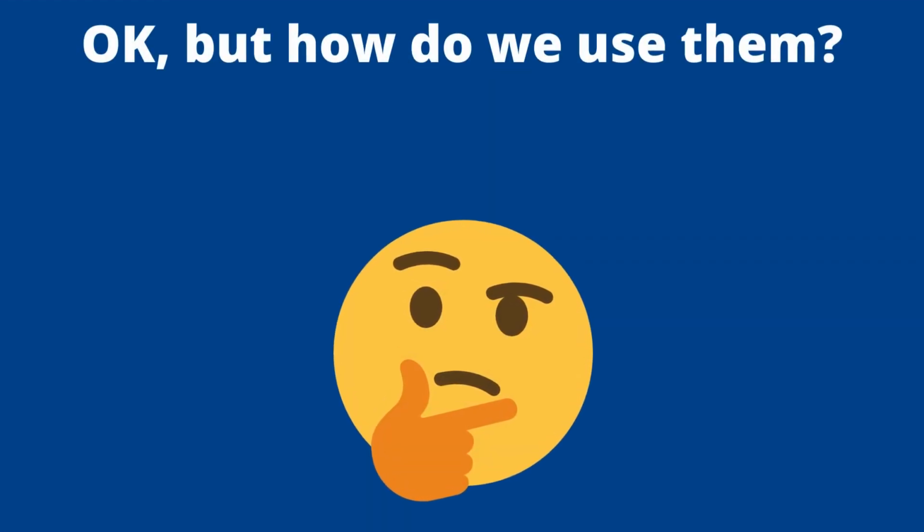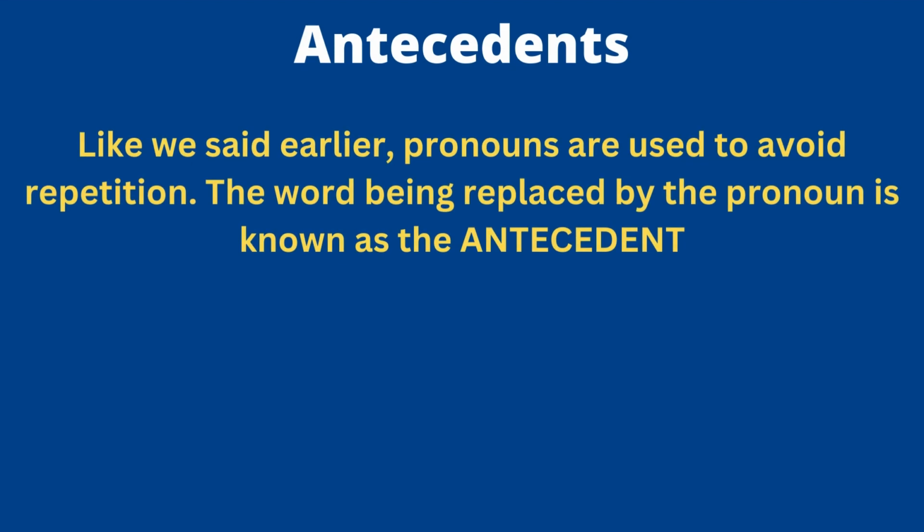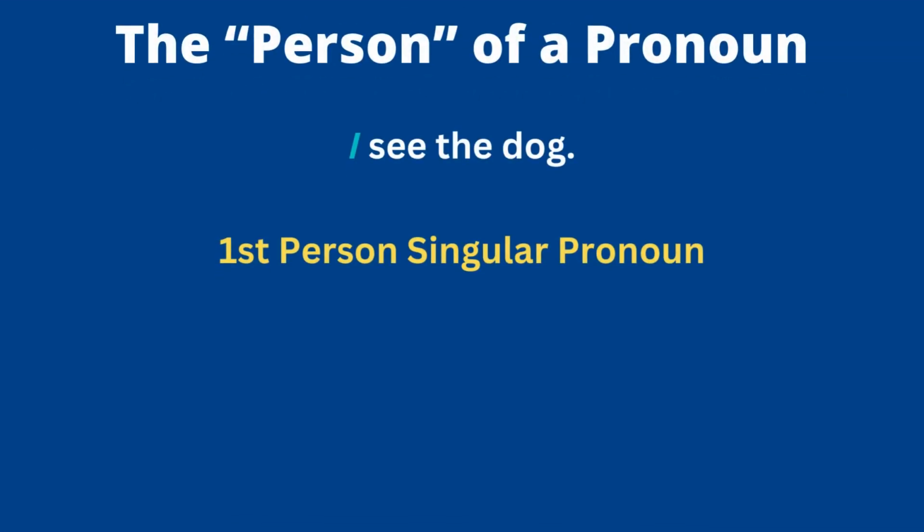Okay, so now that we understand what they are, how do we use them? That's the real question. What are we doing with these pronouns? Well, a key word you want to understand is antecedent. Like we said earlier, pronouns are often used to avoid that repetition. The word that's being replaced by a pronoun is called the antecedent, literally the thing that went before it in Latin. So whatever word I'm referring to and replacing with a pronoun is called the antecedent.